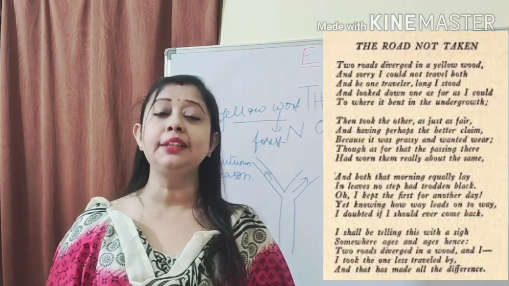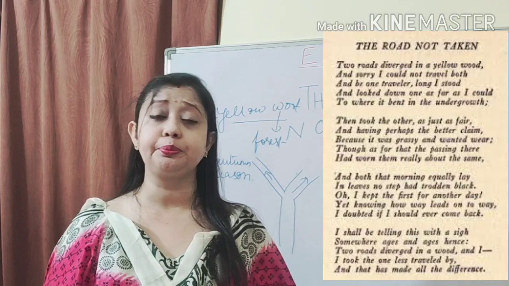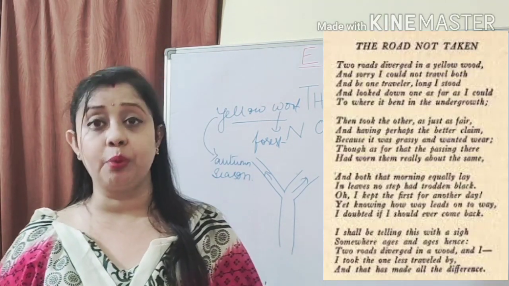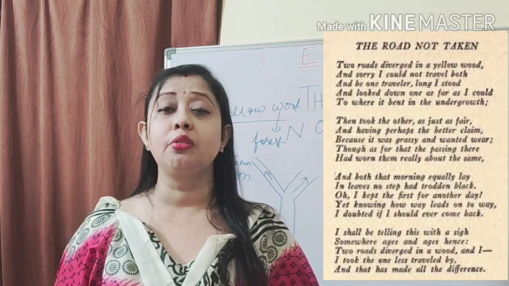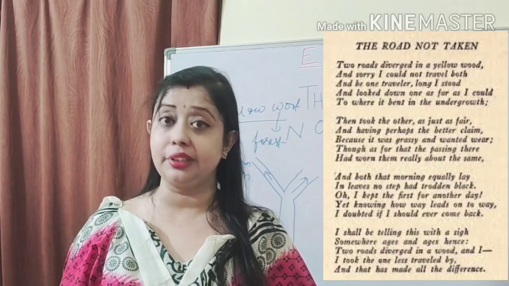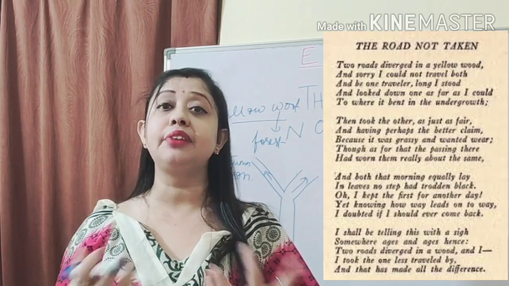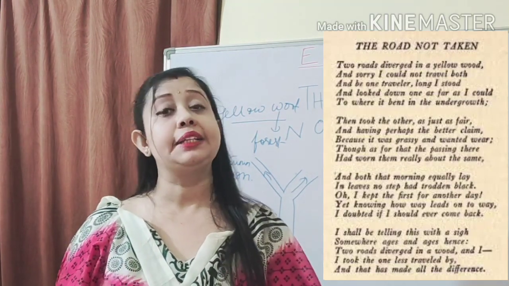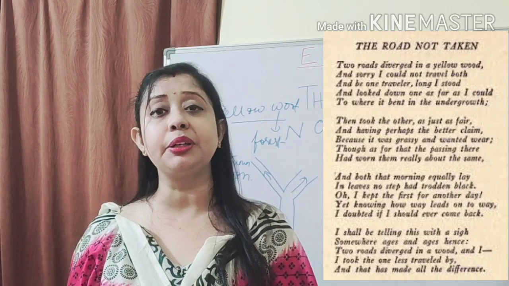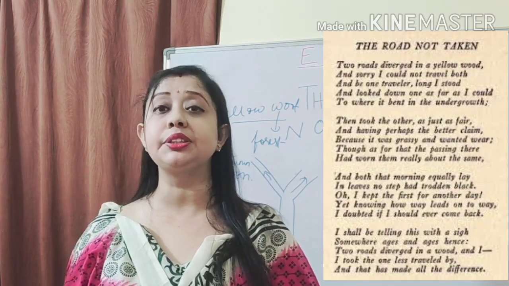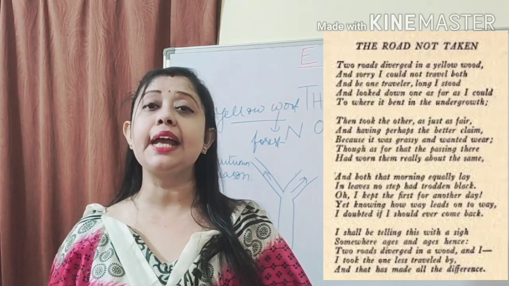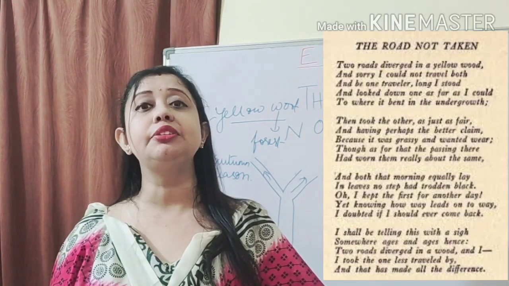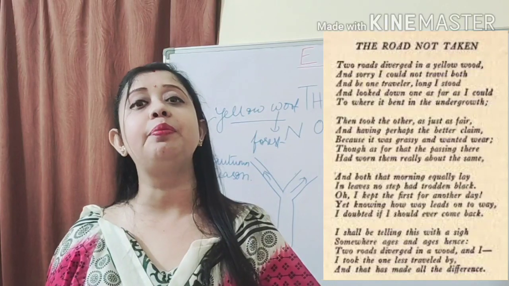So, simply, this is a poem where the poet was walking one morning and he came at a point where the road diverged into two directions, and he was first confused which road he should take. He found that one road was less traveled because there were less footsteps, the leaves were quite fresh, and the other road was walked by many people because there the leaves were all stepped on and they had turned black.